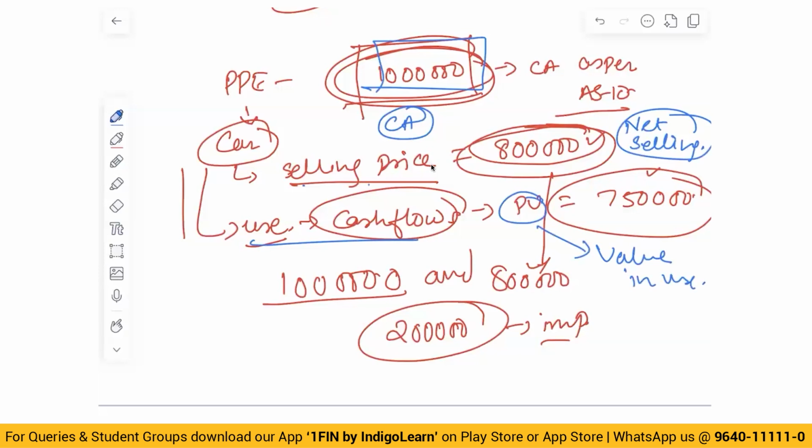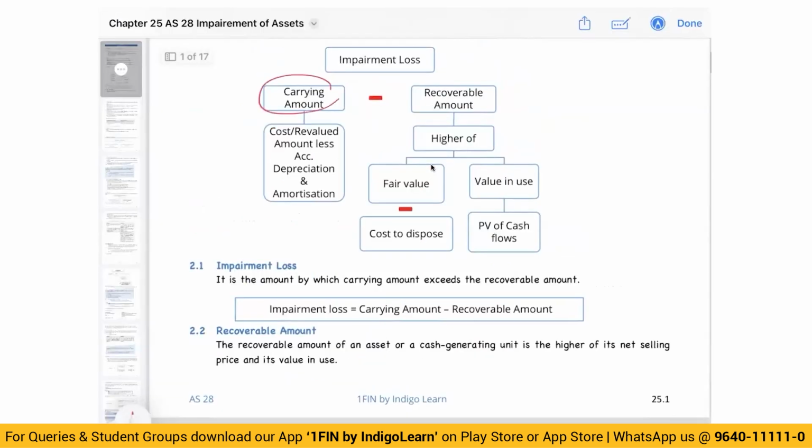So whenever you get a question on impairment, first you have to see what is the carrying amount. Then you have to see what is the net selling price. Then you have to see what is the value in use. Higher of net selling price and value in use is called recoverable amount. So carrying amount is the amount as per Accounting Standard 16 or Accounting Standard 26.